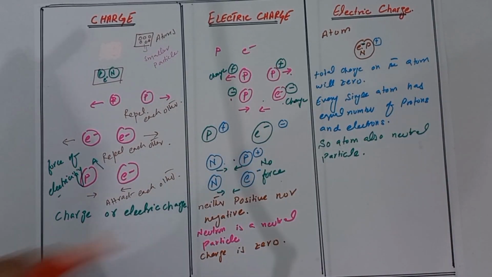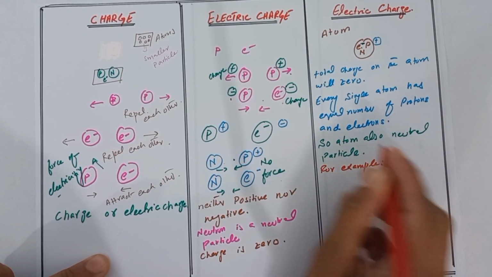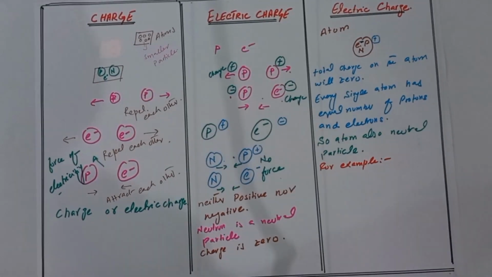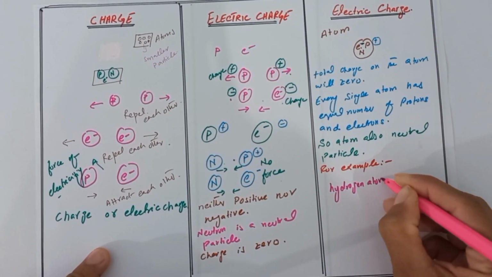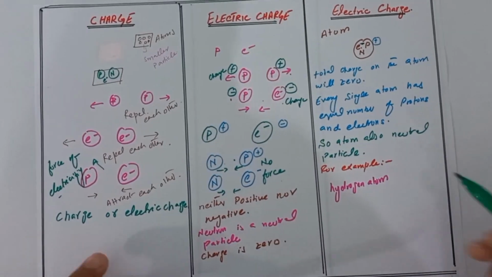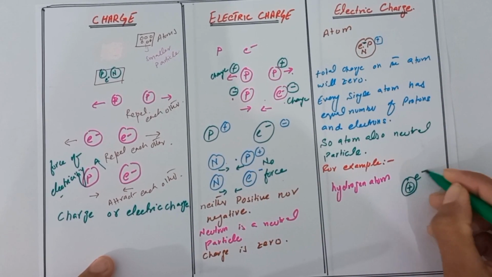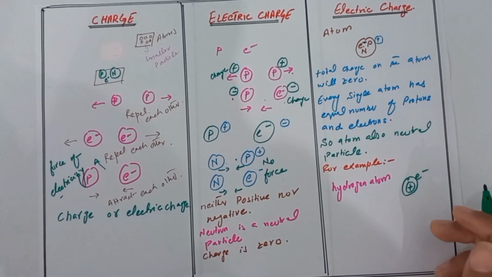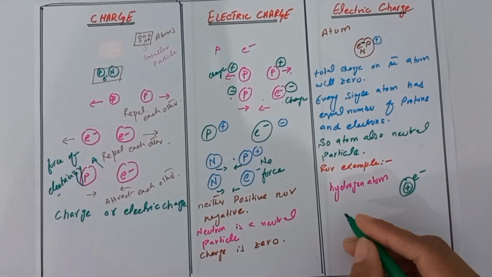For example, if you take a hydrogen atom, it has one proton and one electron. The proton has plus charge and the electron has minus charge. Together you get 0.